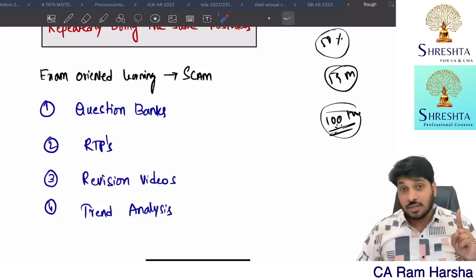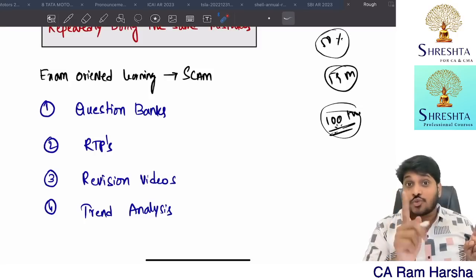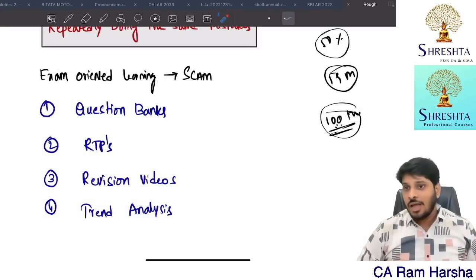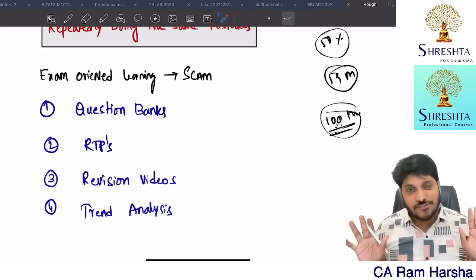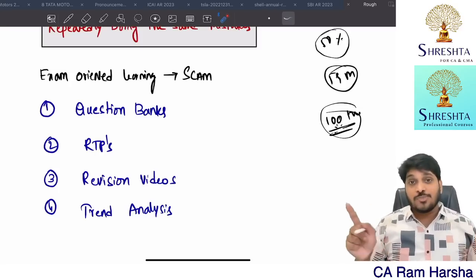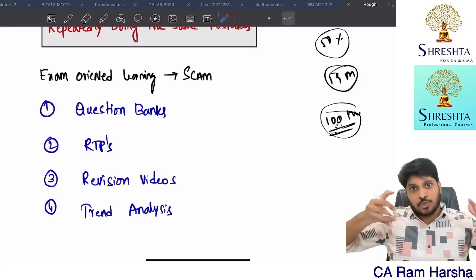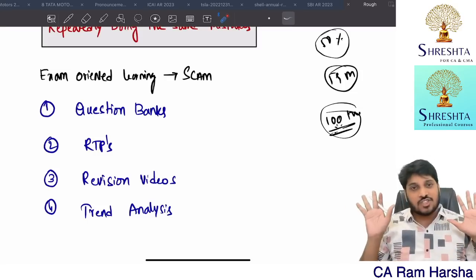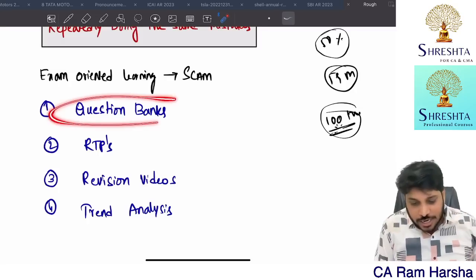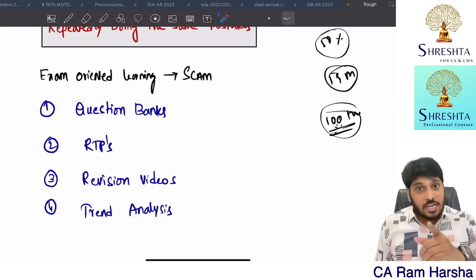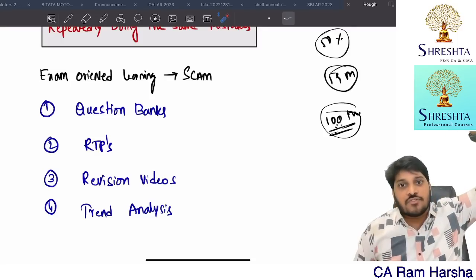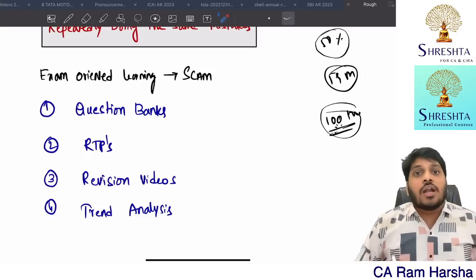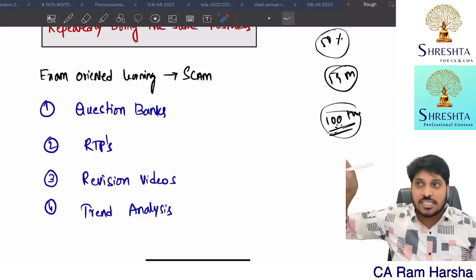I'll tell you, inherent limitations of an audit: in 2017, the answer is different. 2018 onwards to 2023, the answer is different. 2024 onwards, the answer is different. The question is the same. What are the inherent limitations of an audit? The question is the same, but the answer has been changed. Conceptually everywhere it is the same, but the way it was drafted, the way it was explained has drastically changed. Now you studied the question bank, in that the inherent limitations of audit answer is taken from some 2015 answer, whereas the answer updated as per the latest ICAI study material is different. Now you will write that question bank answer, while the ICAI suggested answer will be different.